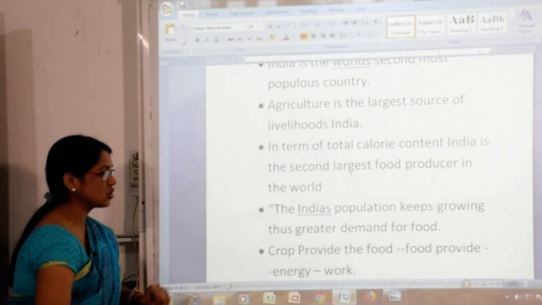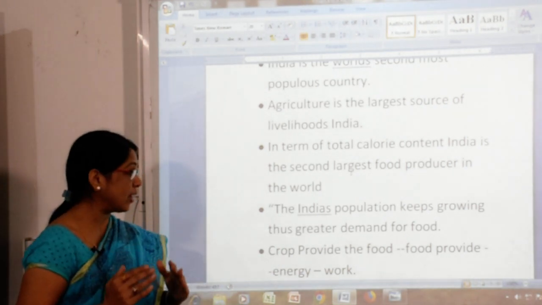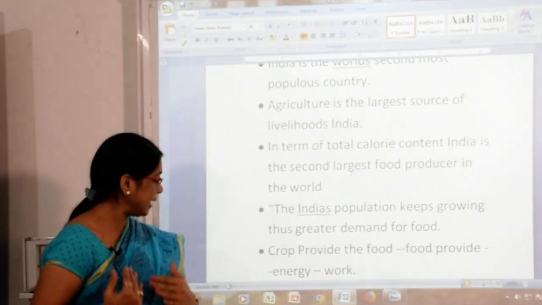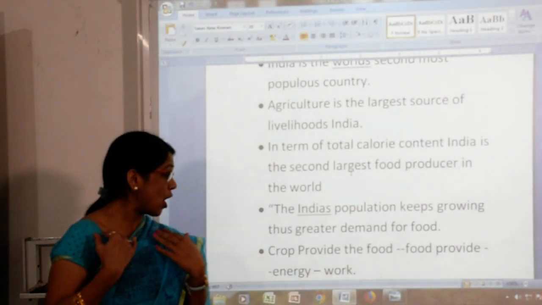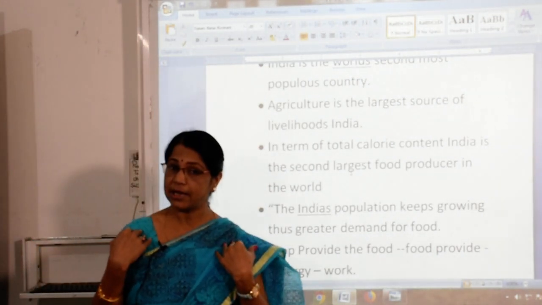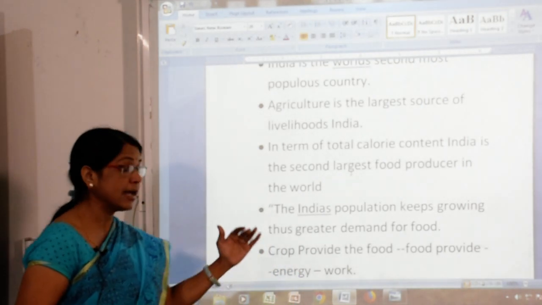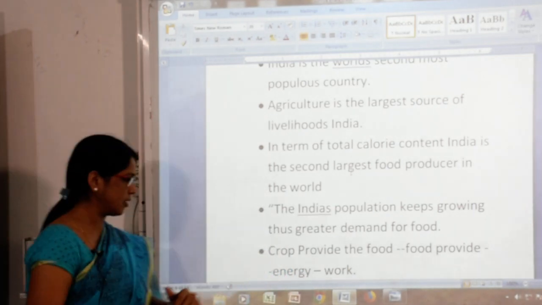Crops provide the food. Yes children, crops give us food, and food provides us energy. How do we use this energy for our body? Yes, all our body parts want the energy, and by this energy we do all the work.